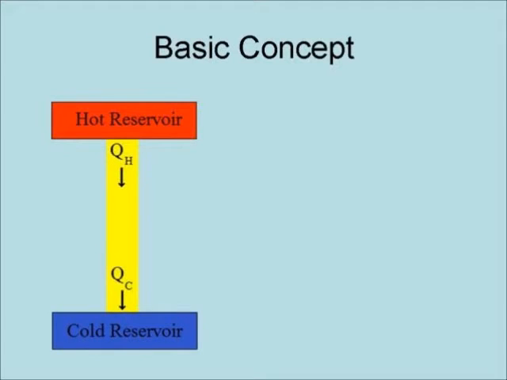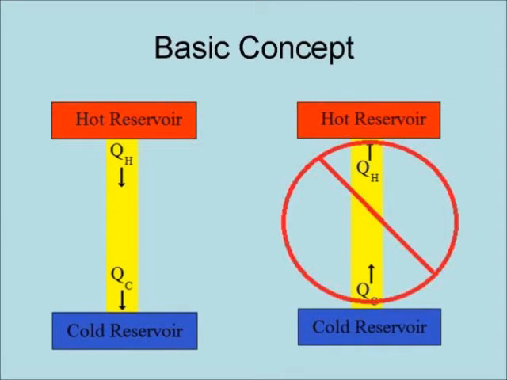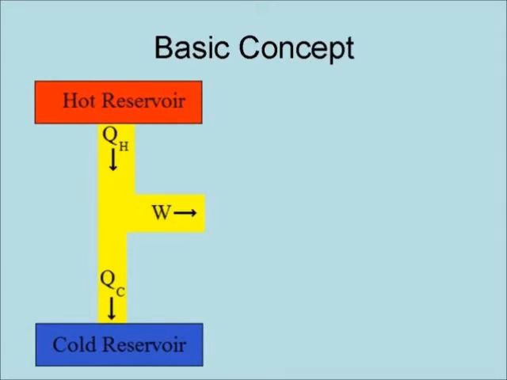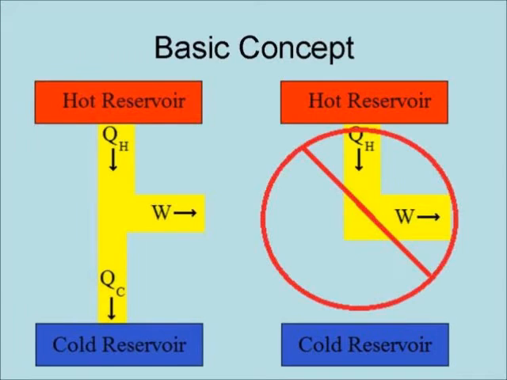The basic concept behind the second law of thermodynamics is the fact that heat always spontaneously flows from hot to cold. It never spontaneously flows from cold to hot. When using heat transfer to do work, some of the heat always goes to a colder location. This is called entropy. You can never turn all of the heat into work.